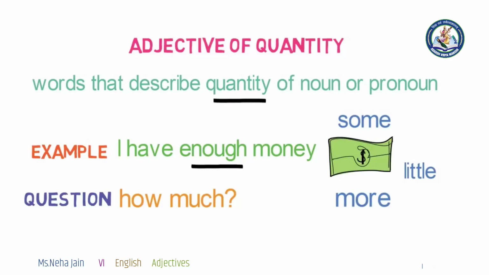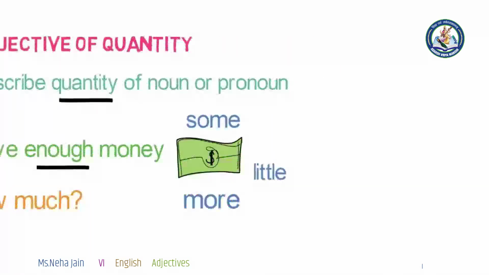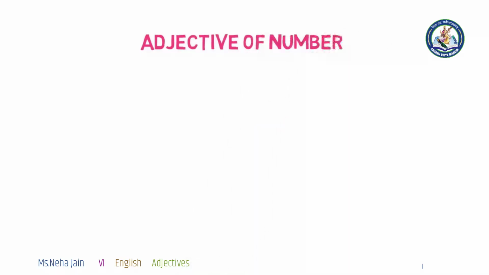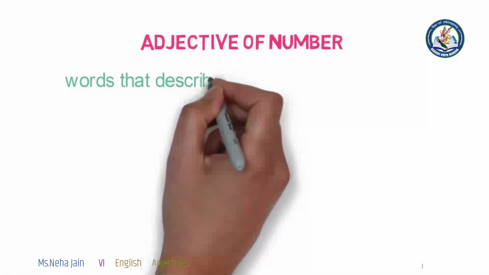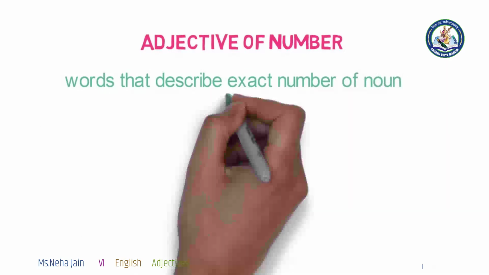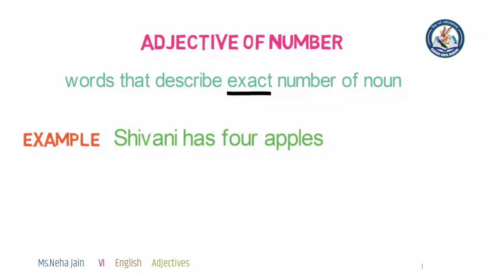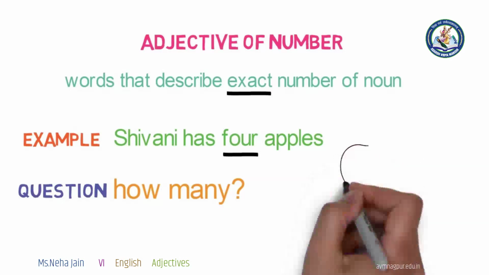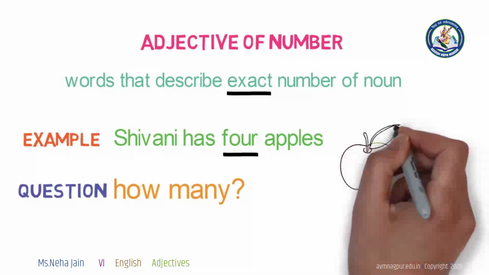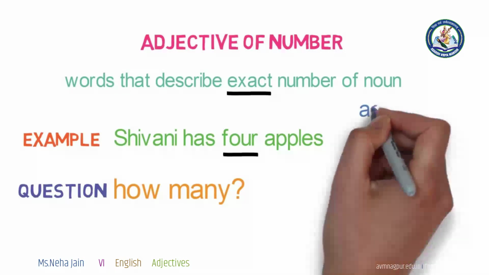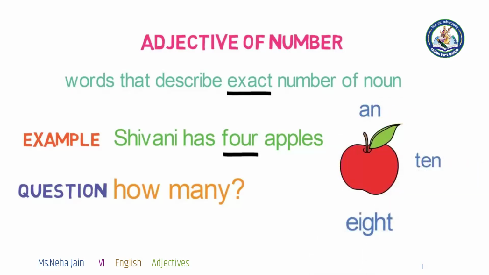Now, let's see the next type, that is adjective of number. They are the words that describe the exact number of noun. Please note the word exact. For example, Shivani has 4 apples. Here 4 is the exact number of apples Shivani has. They answer the question how many. If she has 1 apple, you have to say an apple, or 8 apples, 10 apples. In this way we can describe it.